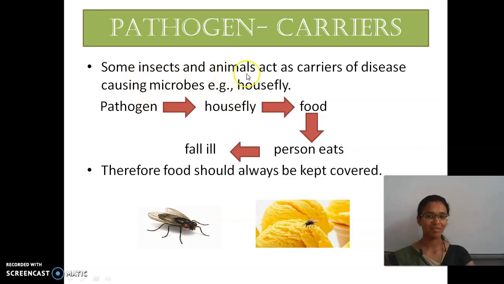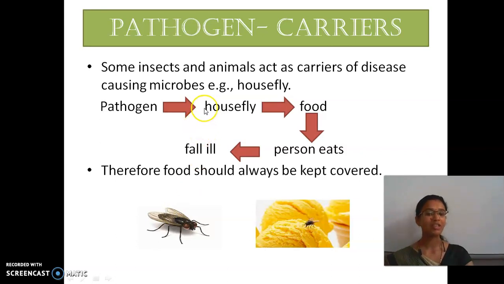Some insects and animals act as carriers of disease causing microbes. Example, we may take the housefly. This housefly may sit on various dirt and garbage. When it sits there, the disease causing microorganisms stick to the body surface of the housefly.